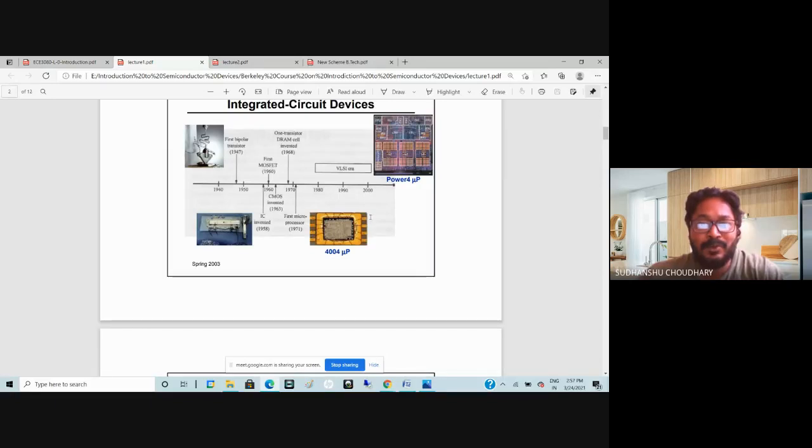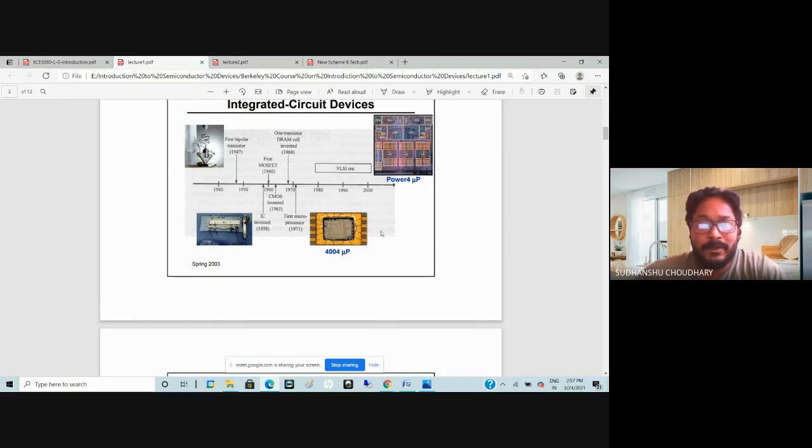Integrated means you integrate some of the devices, means join or combine some devices. Which devices? Like diodes, MOSFETs, BJTs. So you join all of them, or maybe only MOSFETs, to make some logic out of it, or maybe a microprocessor, or maybe a random access memory, or maybe even a hard disk. So all these are integrated circuits. Yeah, these are of course very big integrated circuits. And these integrated circuits today are made from MOSFETs.